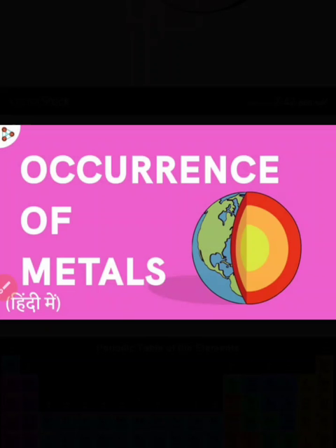But the elements which are highly reactive with reagents like oxygen, water, carbon dioxide and so on are found in their combined state.